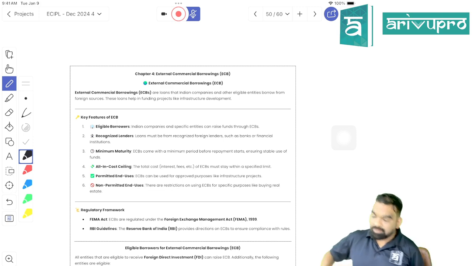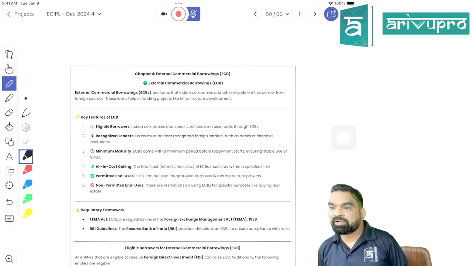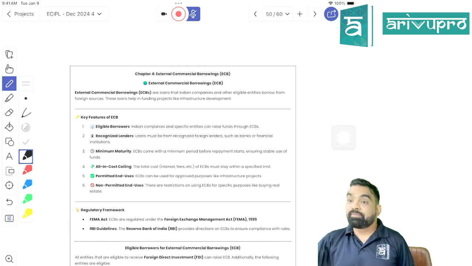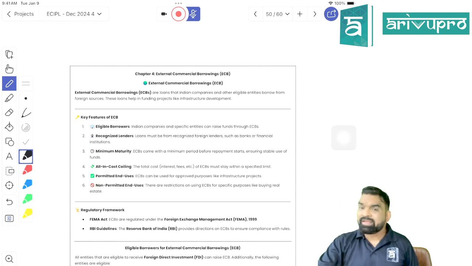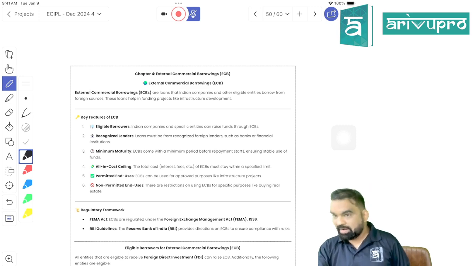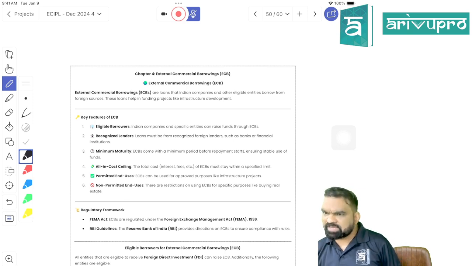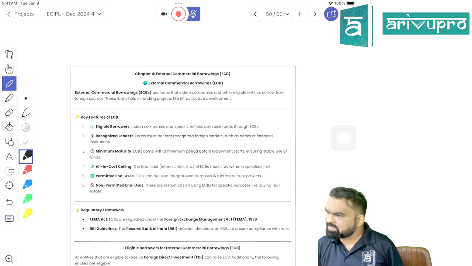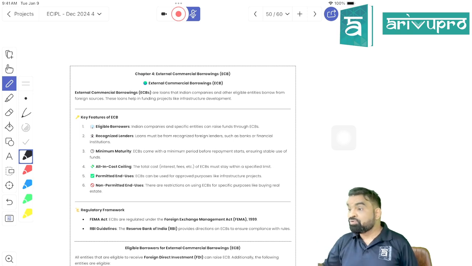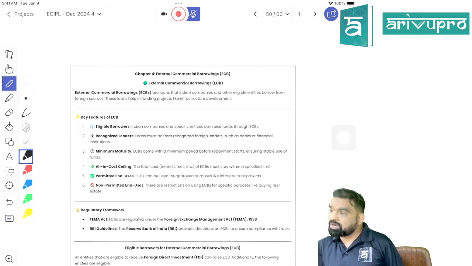Now, can you write something about ECB? What is ECB, beta? A loan that has been taken by an Indian person from overseas, right? It can be in the form of a bank loan, right? Can you take a bank loan from overseas? Yes, if they are extending, we will take. Can you take an NBFC loan from outside? Yes, if they are extending, we will take. Can you issue non-convertible debentures outside India? Yes, you can issue, right?